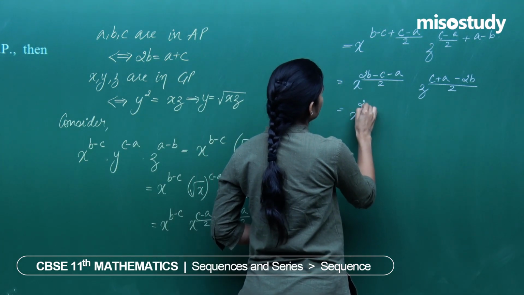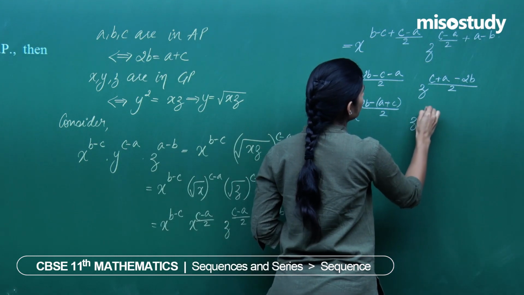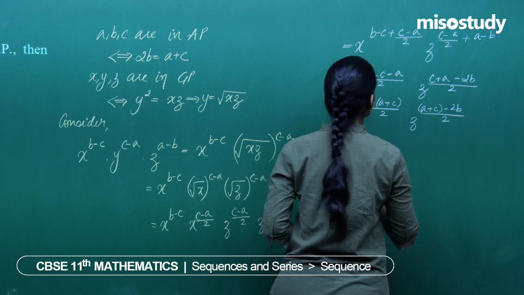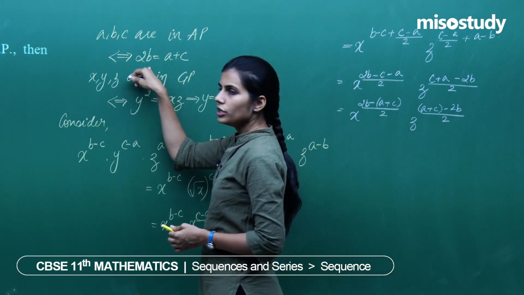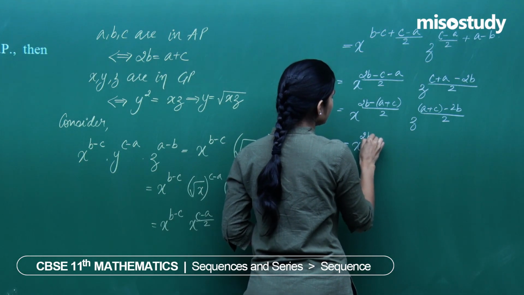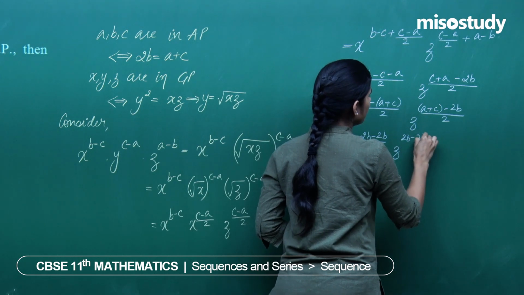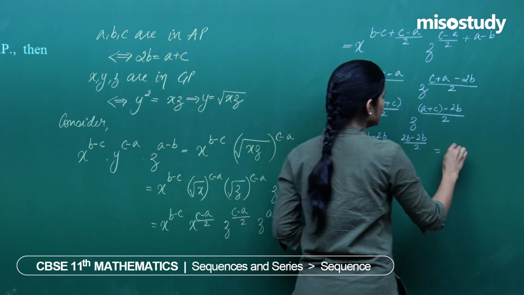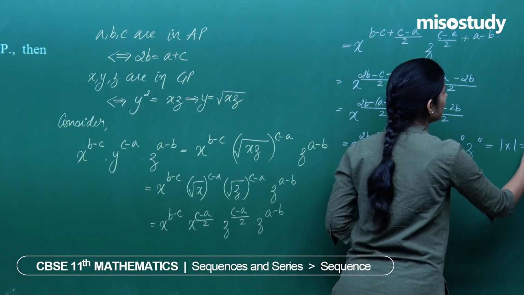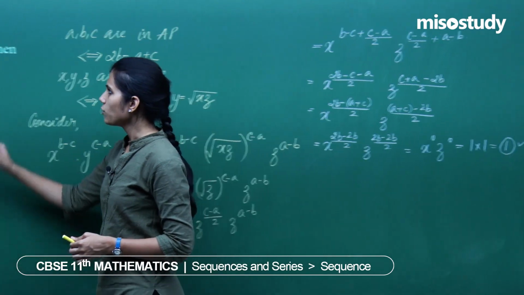x to the power 2b minus a plus c whole upon 2, z to the power a plus c minus 2b whole upon 2. Please go back to the given facts. a plus c is same as 2b. So, this is 2b minus 2b whole upon 2, 2b minus 2b whole upon 2. This is x to the power 0 into z to the power 0, that is 1 into 1 and that is 1, that is what you wanted on the right hand side, and that is what proves your given question.